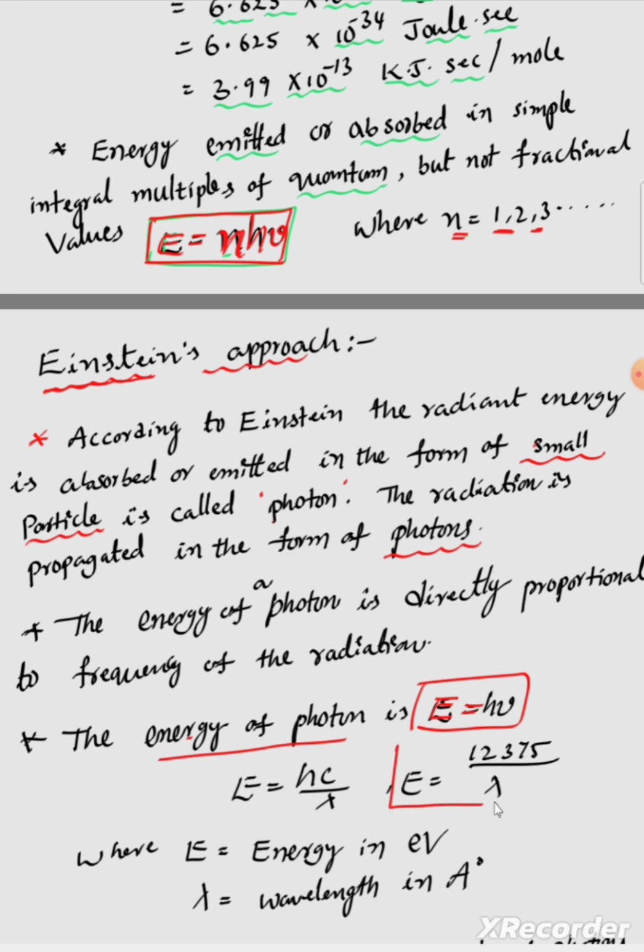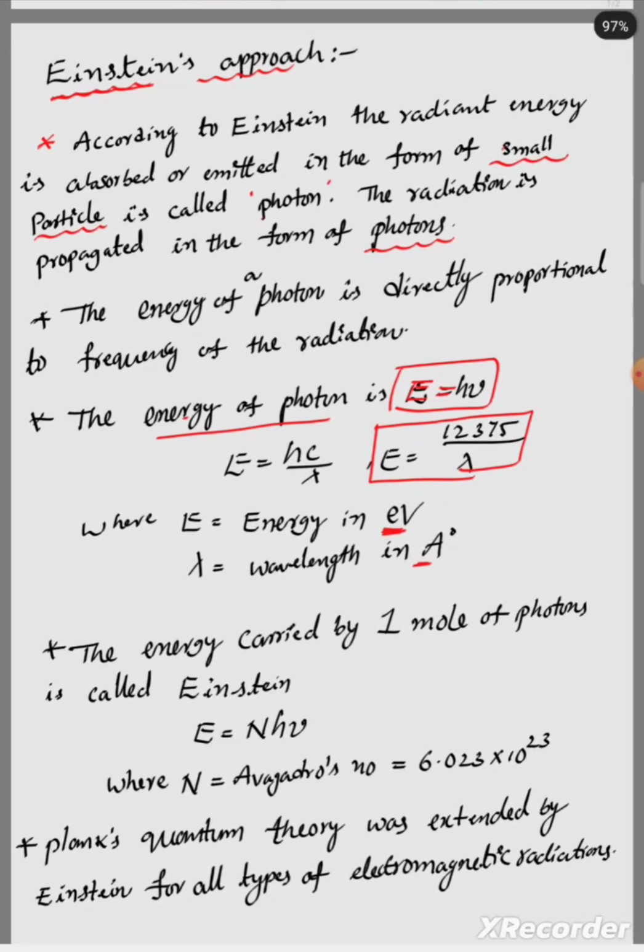Here in hc by lambda, c is the velocity of light and h is the Planck constant. Here wavelength is in angstroms and energy in electron volts. When we take the units of energy in electron volts and wavelength in angstroms, we get one constant value.